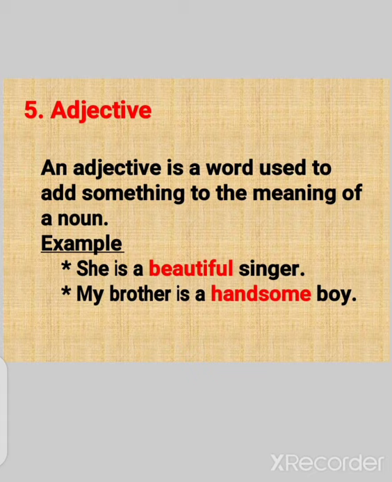Fifth one is adjective. An adjective is a word used to add something to the meaning of a noun. For example, she is a beautiful singer. Singer is a noun, beautiful is an adjective. We are qualifying the singer, that is the noun. Second one, my brother is a handsome boy. Boy is a noun and we are adding more quality to that particular boy. When we add more meaning or quality to the noun, that is an adjective.